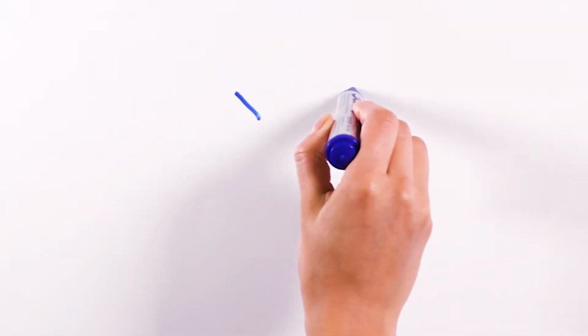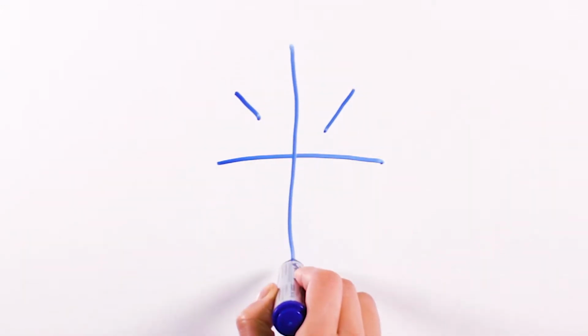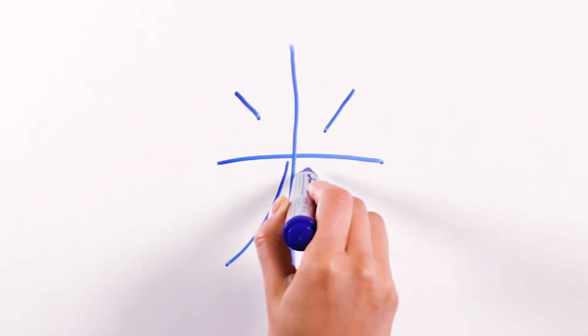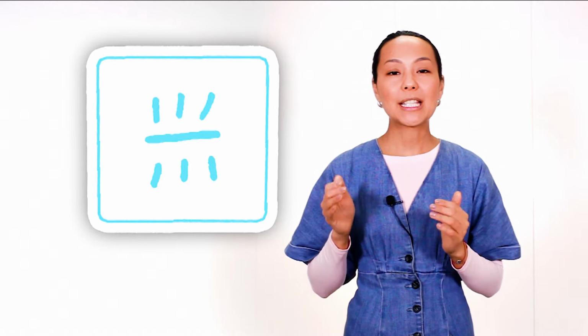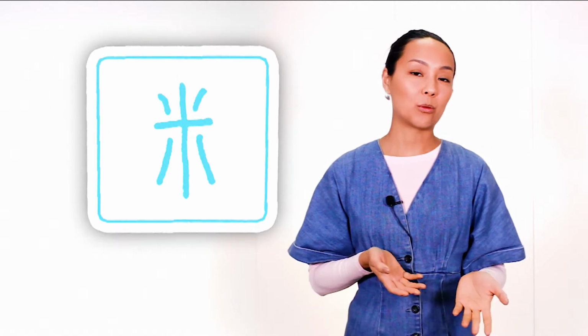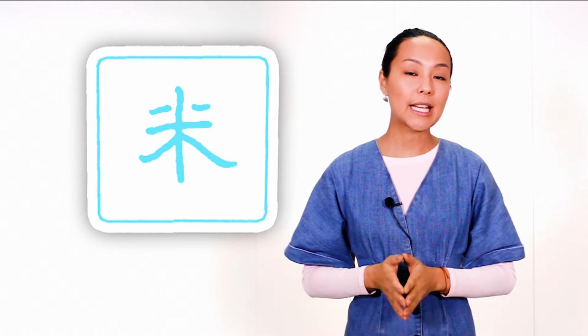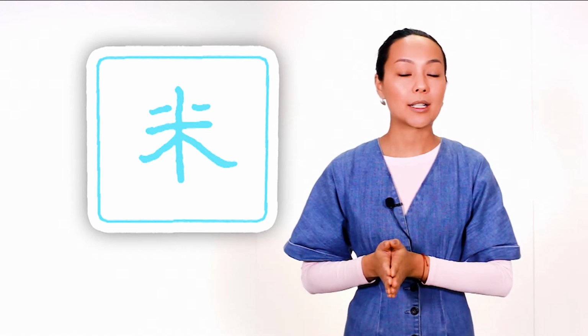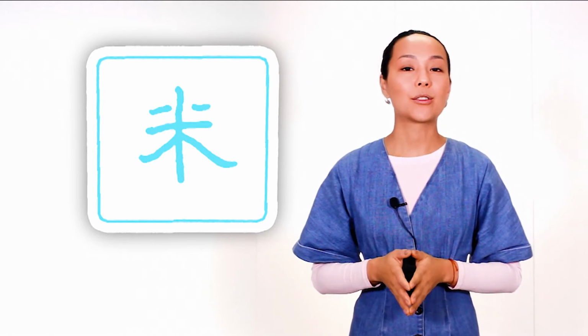1, 2, 3, 4, 5, 6. And now let's look at its history. In the past we see that it was a picture on a stick with 6 grains of rice, and in time of course it was simplified, and nowadays it is so simplified that we see branches which remind us of our other radical, tree, with 2 grains of rice.